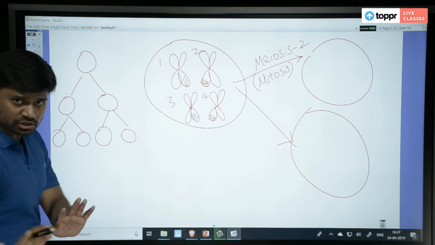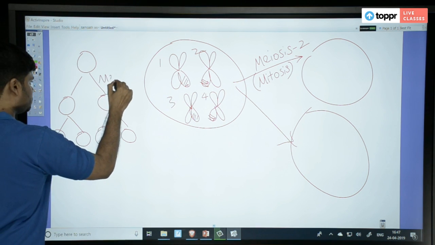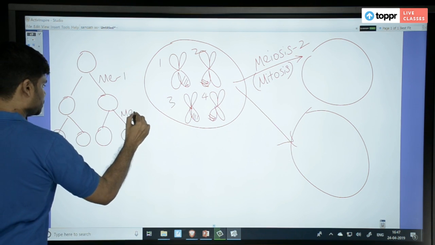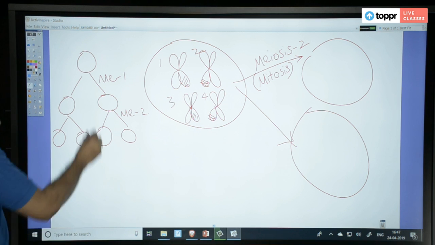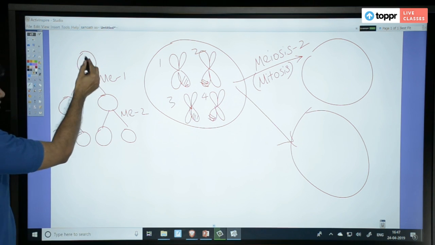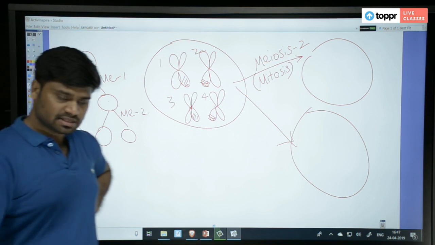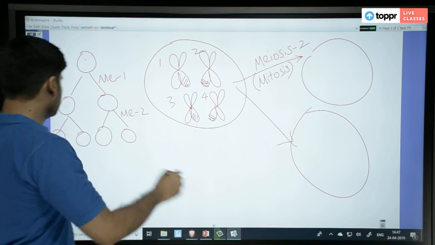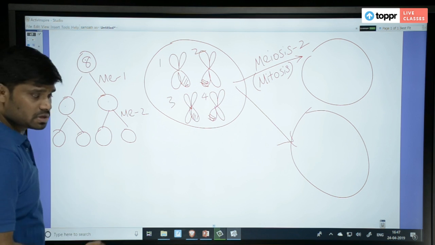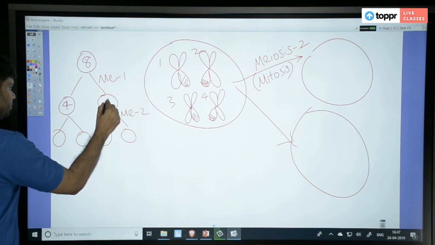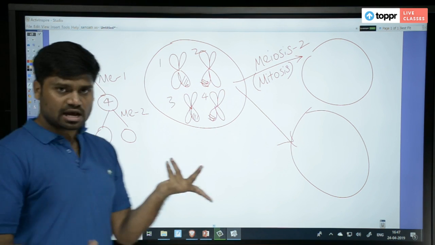This is the entire meiosis, isn't it? This is meiosis 1. This is meiosis 2. So here this is the parent cell. Compared to this parent cell, these two daughter cells are the same? No. Because the parent has 8 chromosomes. These two have only 4. So genetically they are not identical.